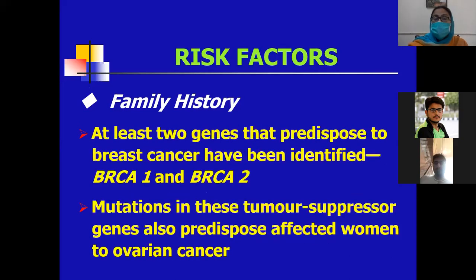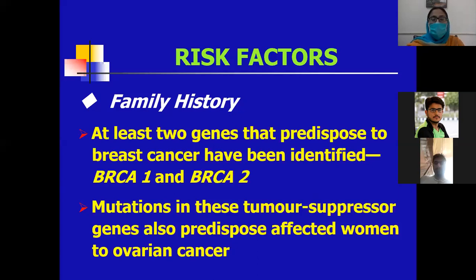Now, at least 2 genes that predispose to breast cancer have been identified. These genes are BRCA1 and BRCA2. Anyone can ask about the genes. There are 2 types of genes, mainly BRCA1 and BRCA2, and a mutation in these tumor suppressor genes also predisposes affected women to ovarian cancer.